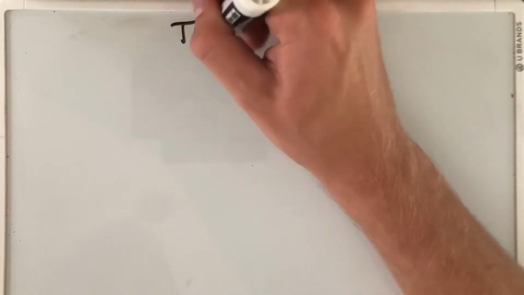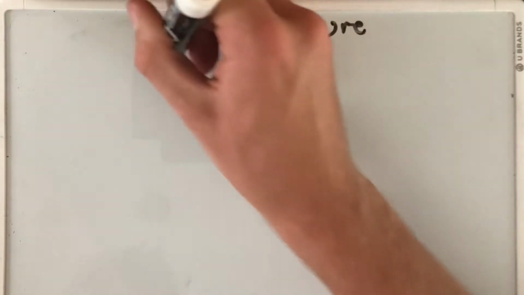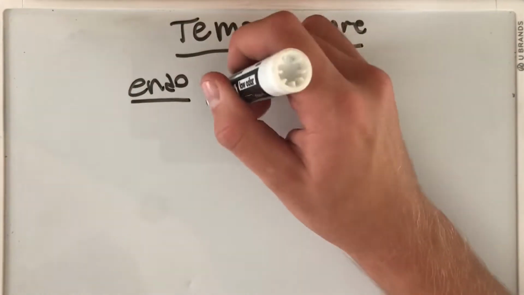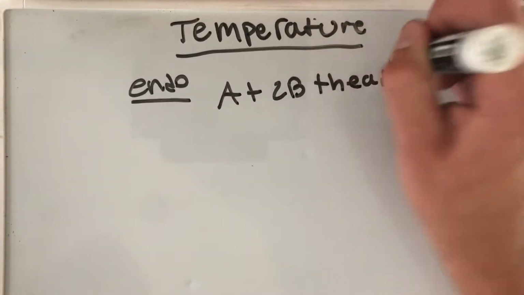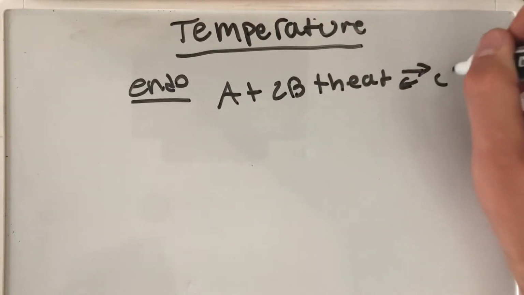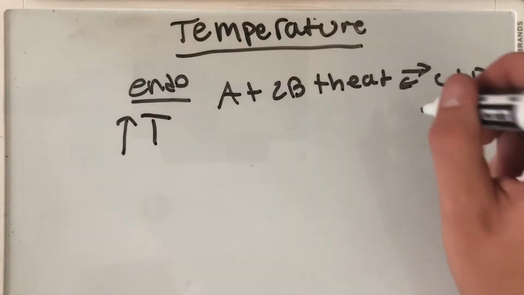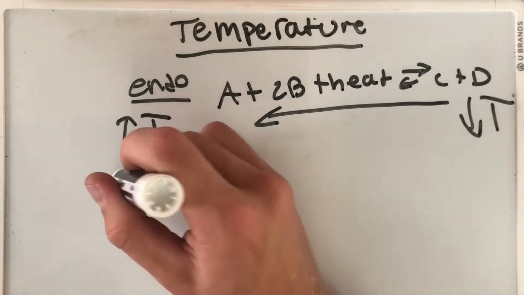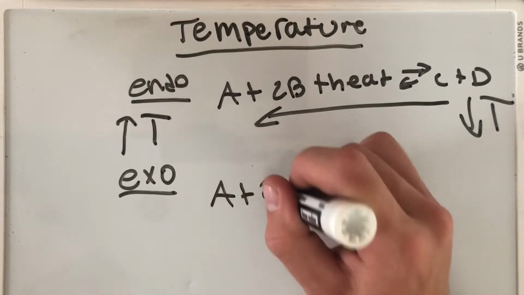Now temperature gets a little more complicated. Whether the reaction is endothermic or exothermic plays a big role in this principle. An endothermic chemical reaction takes in heat, so the heat term would be on the reactant side. The addition of heat would cause the temperature of the reaction to increase. To lower the temperature and return back to equilibrium, the reaction must favor the reverse direction.